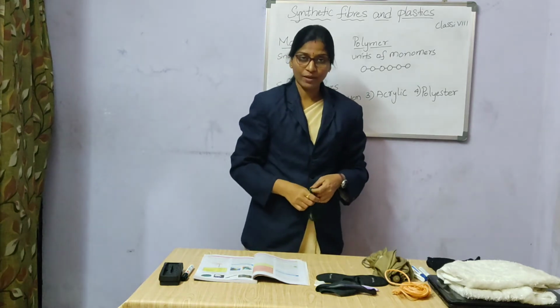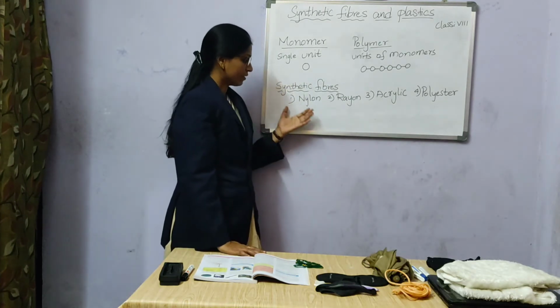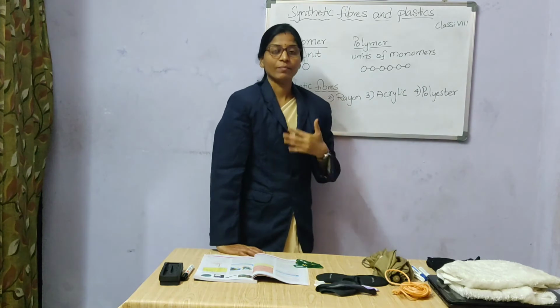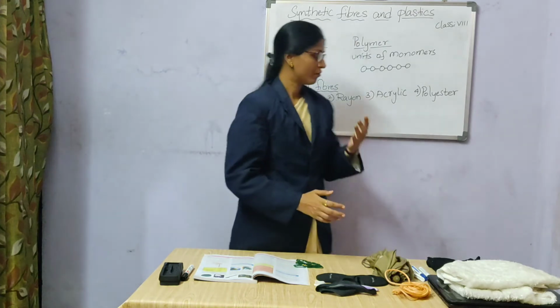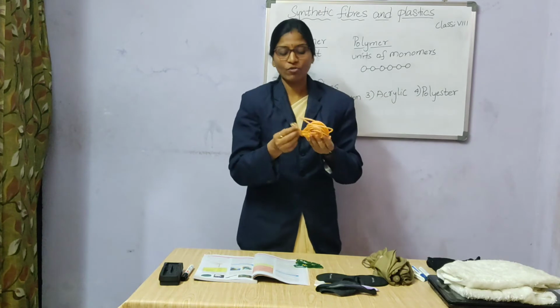Under synthetic fibers, we can see so many fibers like nylon, rayon, acrylic and polyester. They are made up of petrochemicals. I'll show you some examples for nylon. This is a rope made up of nylon.